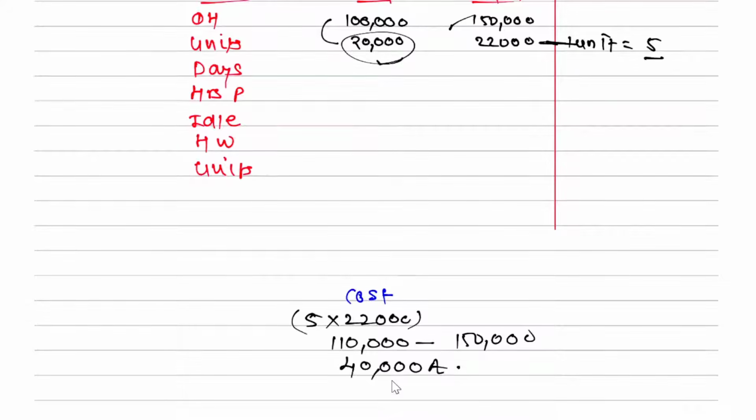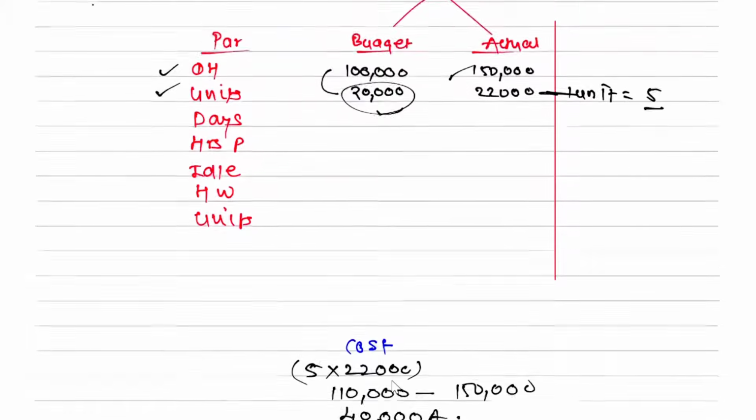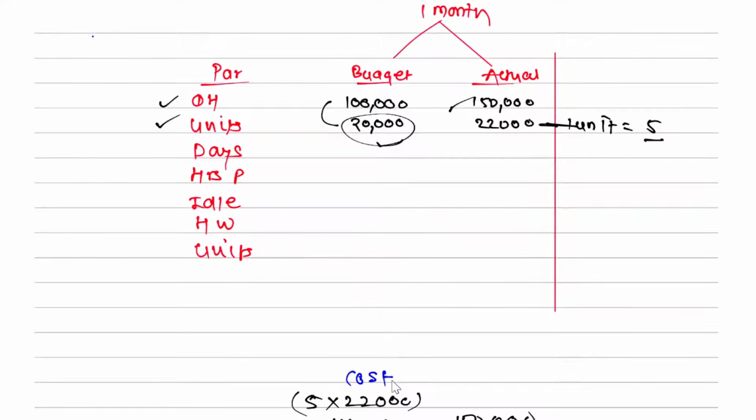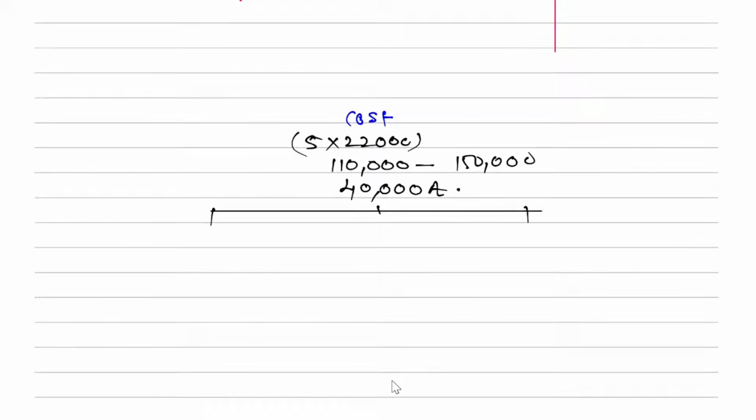Do you remember? Okay sir. This will have how many parts? 2. This estimation must have gone wrong because of 2 reasons. Either because there is a change in overheads, that can be one of the reasons, or there is a change in units. Do you remember this? If this is a change in overhead, which variance is it known as? Expenditure variance, or it is also known as which variance? Budget. Or this is also known as